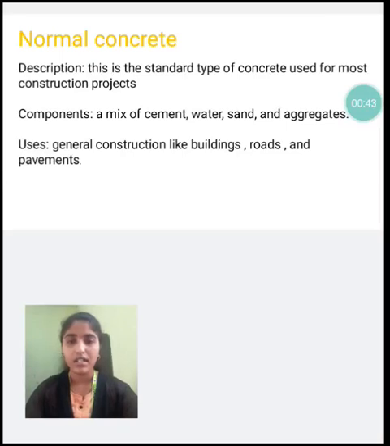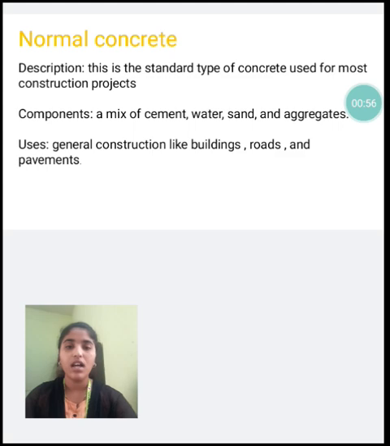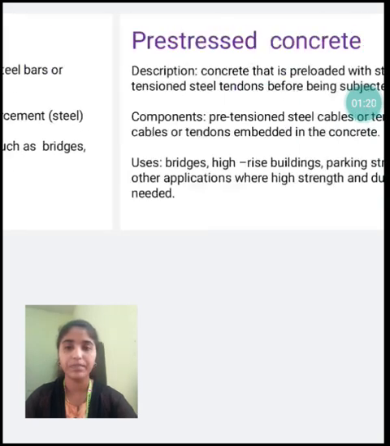Normal concrete description: this is the standard type of concrete used for most construction projects. Components: a mix of cement, water, sand, and aggregates. Uses of normal concrete: general construction like buildings, roads, and pavements. And next, reinforced concrete description: concrete that is reinforced with steel bars or mesh to improve its tensile strength. Components: concrete with embedded reinforcement steel. Reinforced concrete is used in structures that require more strength, such as bridges, high-rise buildings, and dams.